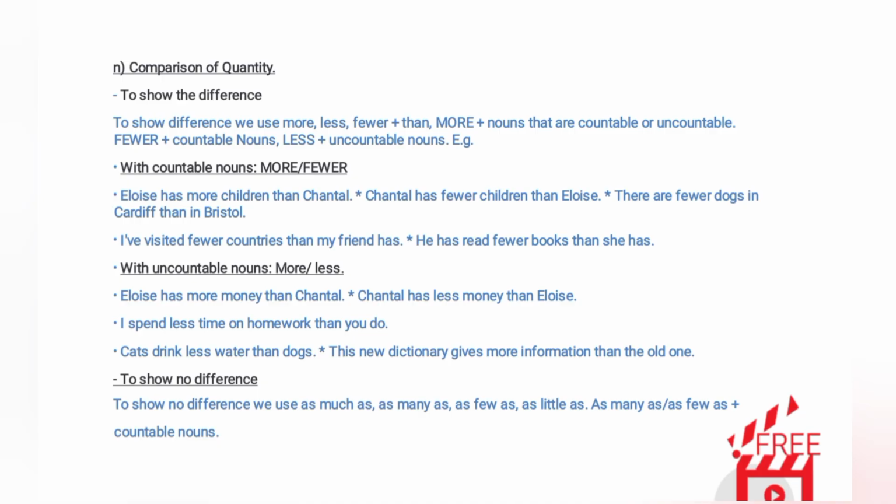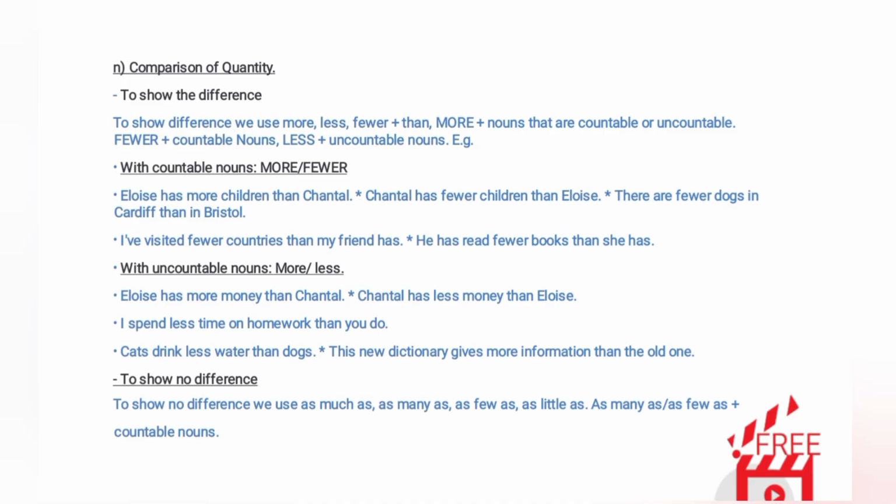There are fewer dogs in Cardiff than in Bristol. I've visited fewer countries than my friend has. He has read fewer books than she has. 2. With uncountable nouns, more slash less. Eloise has more money than Chantal. Chantal has less money than Eloise. I spend less time on homework than you do. Cats drink less water than dogs. This new dictionary gives more information than the old one.